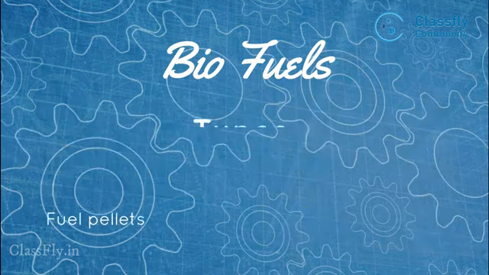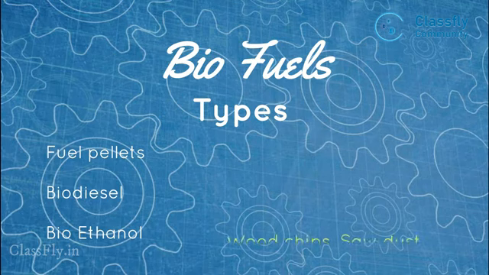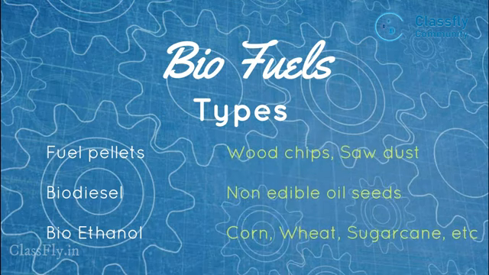So the types of biofuels are fuel pellets made from wood chips or sawdust, biodiesels which are made from non-edible seeds such as mustard, and bioethanol, or simply known as ethanol, which is a very famous substitute for the fossil fuels in the automobile industry nowadays, which is made of corn, wheat, sugarcane, etc.